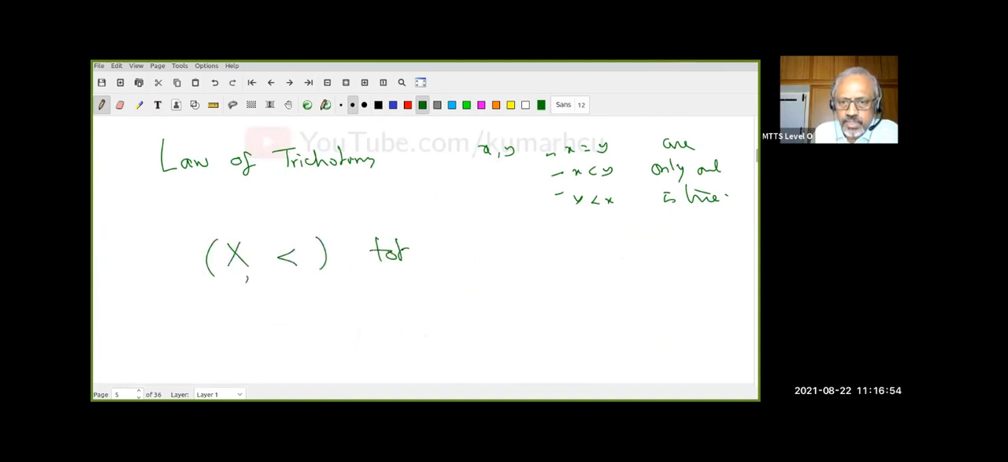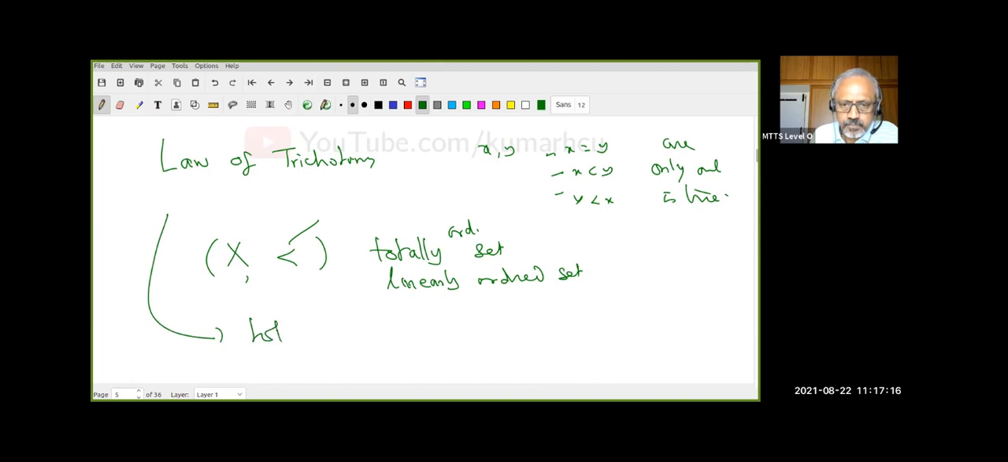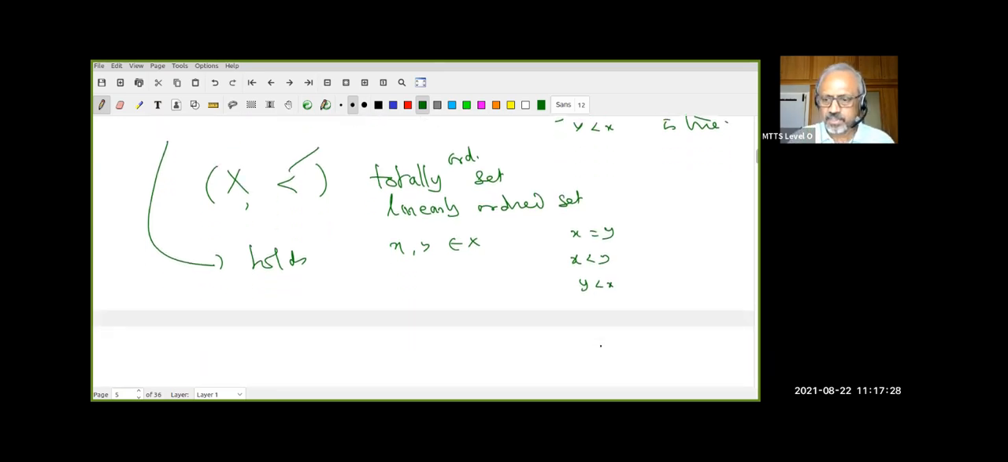This is a totally ordered or linearly ordered set. So this is a total order. The ordered pair is called a totally ordered set, or linearly ordered set. Then the law of trichotomy holds. That is, you give me x and y in X, either x equal to y, or x is less than y, or y is less than x. Exactly one of them happens. Can you see that proof?